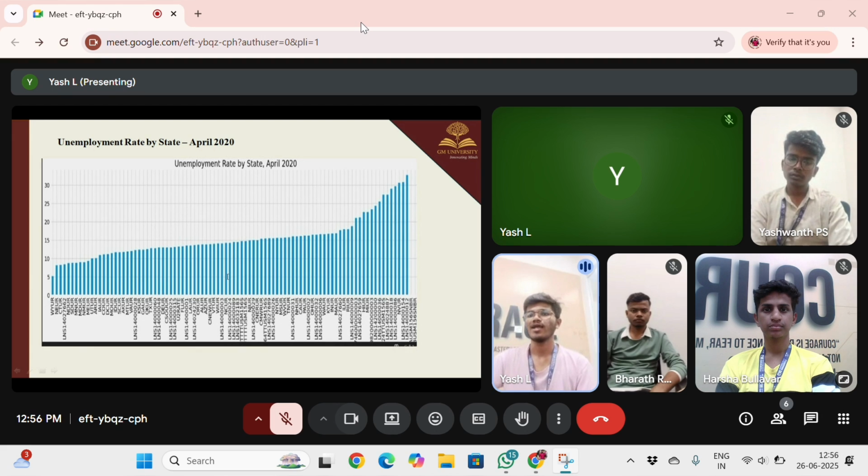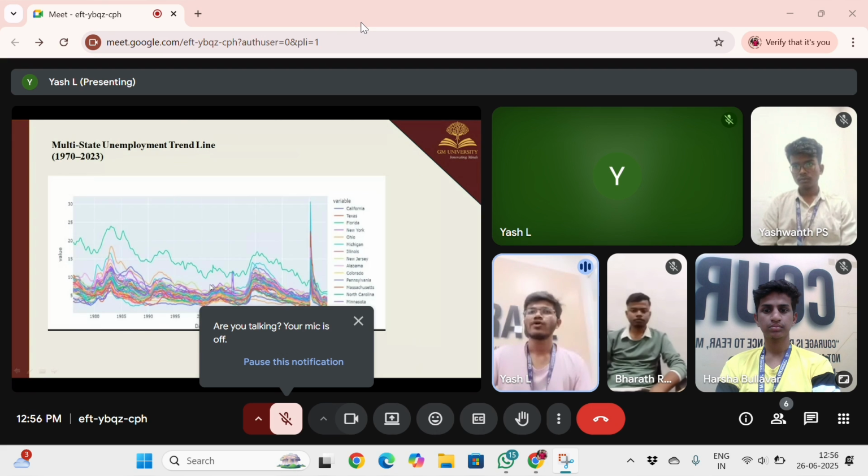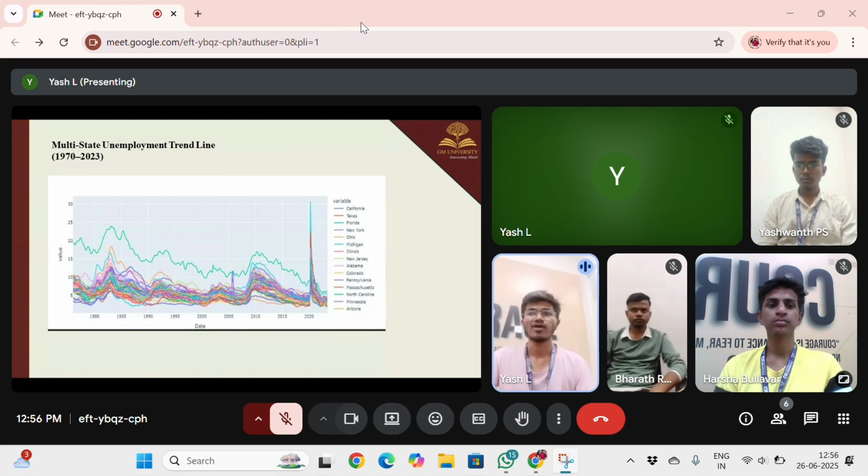Highlights of economic impacts, disparity according to different states during the critical period for drastic tragedy and resource allocations. And we go on to the next, multiple states unemployment rate trend line.